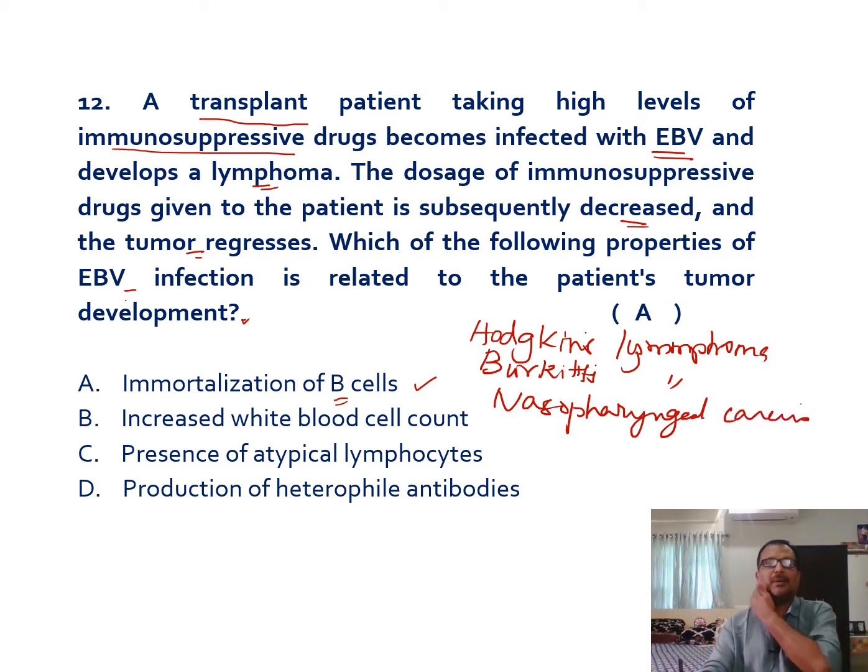So all these types of diseases are produced, and the following property of Epstein-Barr viral infection is related